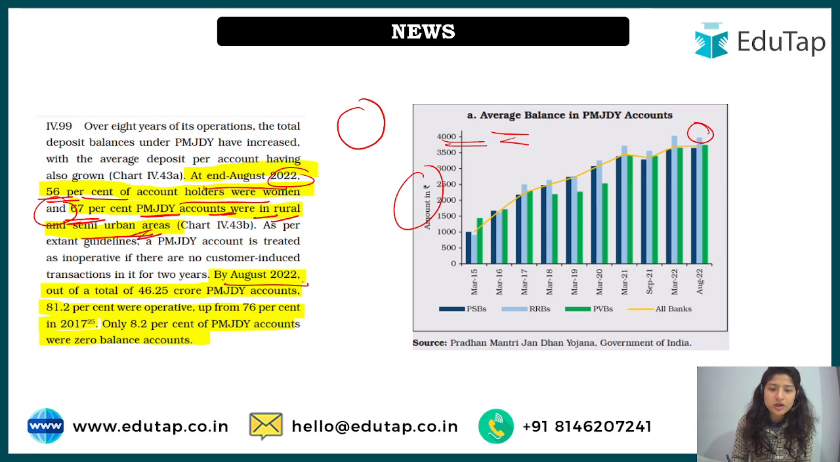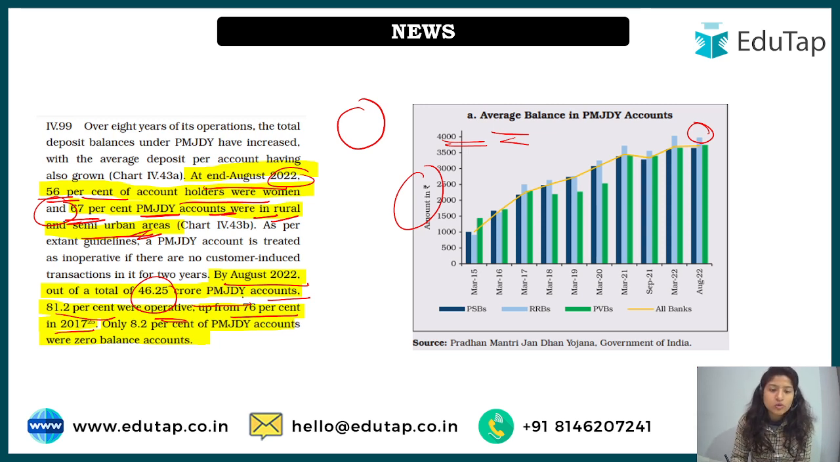It says that by August 2022, out of the total 46.25 crore PMJDY accounts that we have already understood in the previous graph, 81.2% were operative. What does it mean? They are functioning. There are transactions happening. Up from 76% in 2017. It means that till 2017, of the total PMJDY accounts at that time, only 76% were operative, but that number has increased. Now of the total accounts, 81.2% are operative.